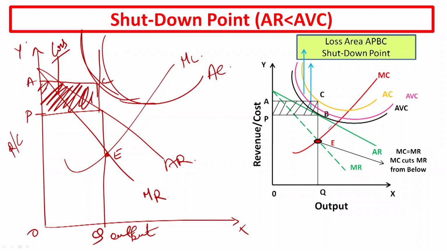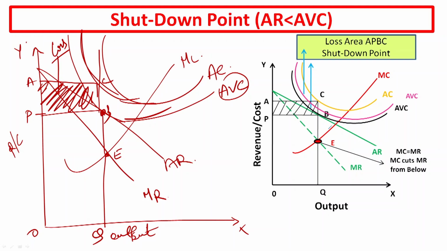That means your average variable cost must touch the average revenue to continue with the production in the short run. If this is the situation where average variable cost is touching the average revenue at this point, that means you will continue with the level of production even at the loss.